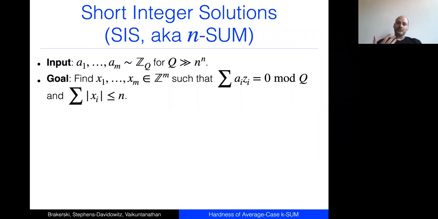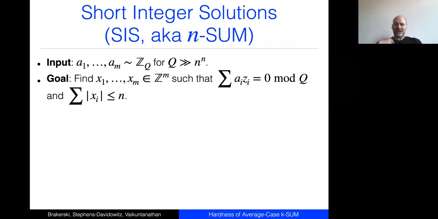Okay. So of course, I'm going to prove this hardness result. That's why I'm giving this talk. I'm going to prove that Q to the 1 over log K is optimal. And in order to tell you about that, it's going to help a lot to define this problem called short integer solutions, or SIS. I'm kind of torn on how to present this because in some sense it's this beautiful problem. It's extremely well studied, and it has a very rich history. On the other hand, for the purposes of this talk, it's really best to just think of it as n-sum. So what do I mean by n-sum?